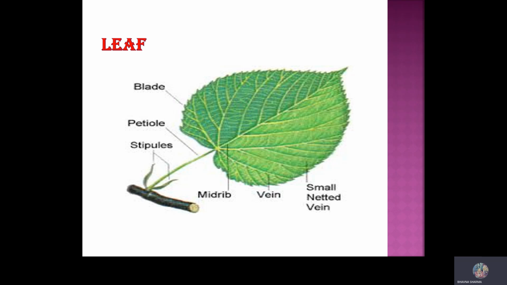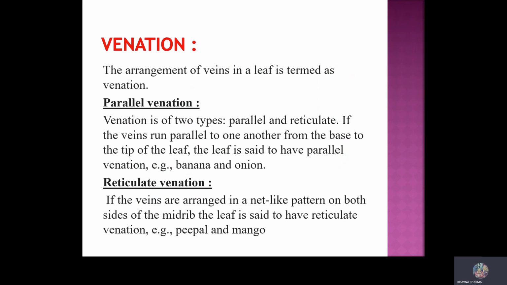Now, what are these lines called? These lines are called veins. And the pattern in which these veins are arranged is known as venation. The arrangement of veins in a leaf is termed venation, like parallel venation and reticulate venation.